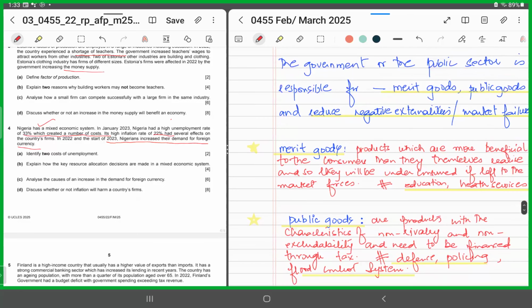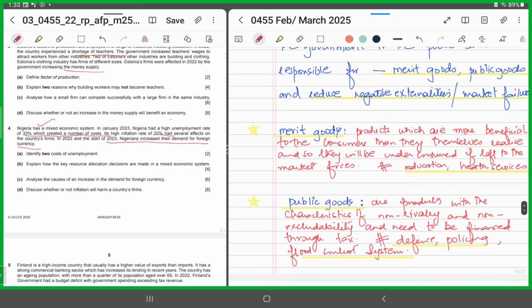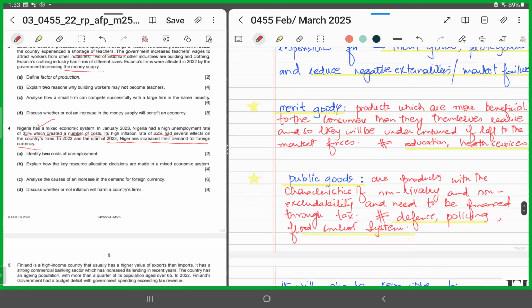Merit goods are goods which are more beneficial for the consumer than they think, and they would be underconsumed if left to the market forces, for instance, education and healthcare. Public goods are goods which have the characteristics of non-rivalry and non-excludability. That means that they need to be financed through taxes, for instance, defense or policing and flood control systems.